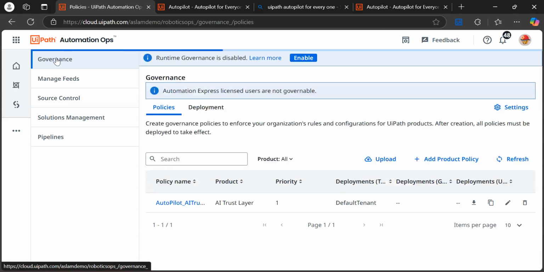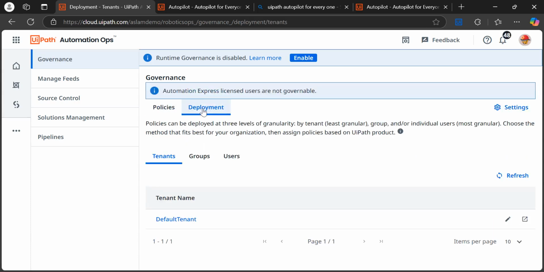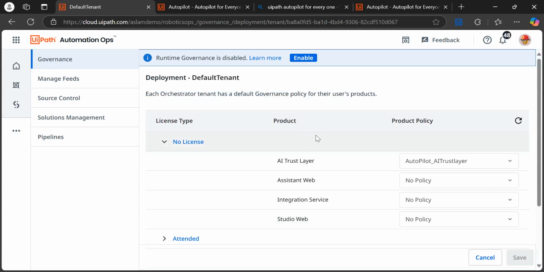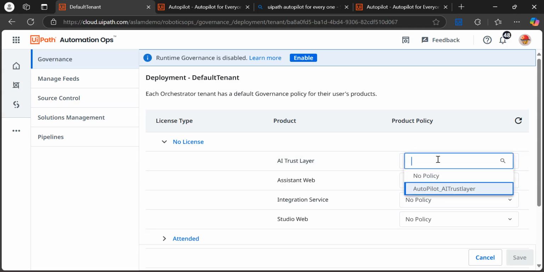Again, you need to go back to governance, and here the second tab, deployment, click on this deployment tab. Here you select for which tenant you need to deploy this AI trust layer. Just select your tenant, open that tenant and select your policy. The policy you have created will be visible here in the drop down.